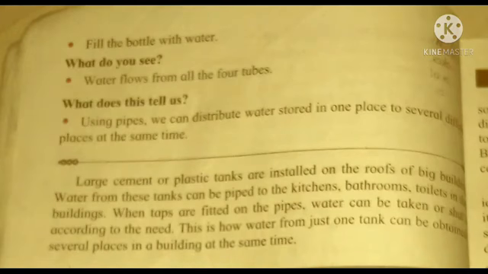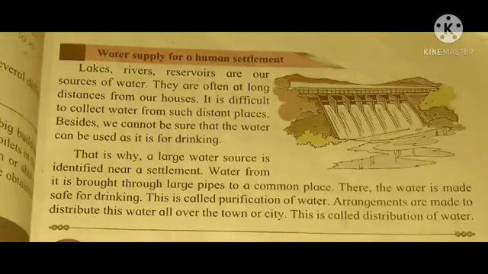Children, as we know, water is essential in our daily life. In some cities, people are using plastic tanks for storing the water and they are distributing the water from one place to another place. For that, people can utilize a water supply for a human settlement. Lakes, rivers, reservoirs are sources of water. They are often at a long distance from houses. It is difficult to collect water from such distant places. Besides, we cannot be sure that the water can be used as it is for drinking.